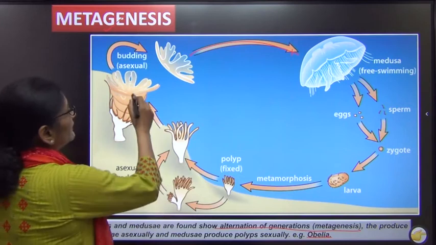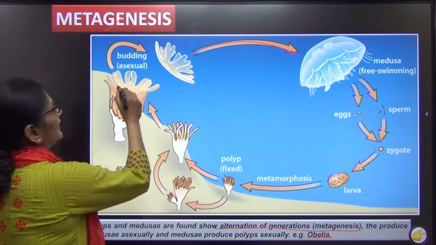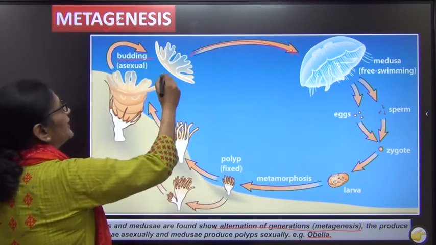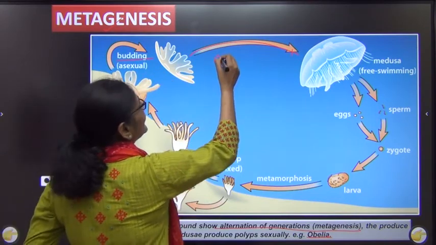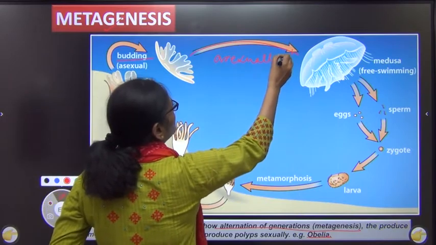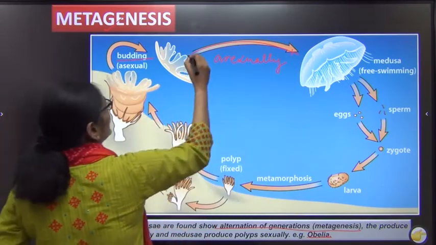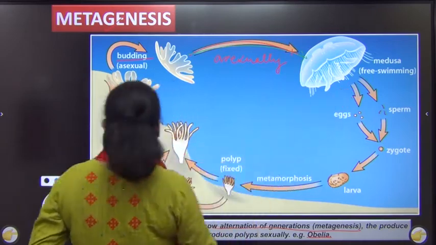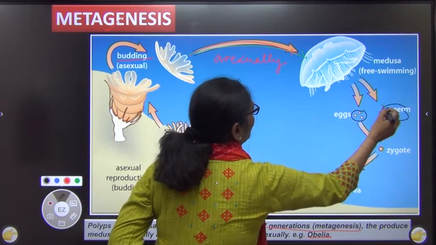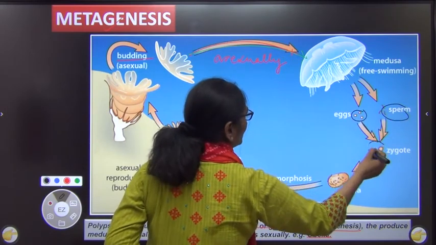Now look at this. This polyp detaches, it forms a bud, and the polyp asexually gives rise to medusa. This medusa will now form the gametes, male and female gametes, which will fuse to form zygote.